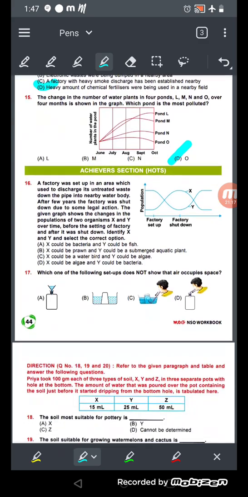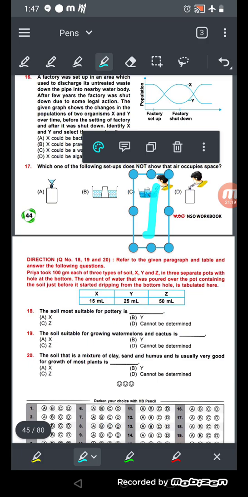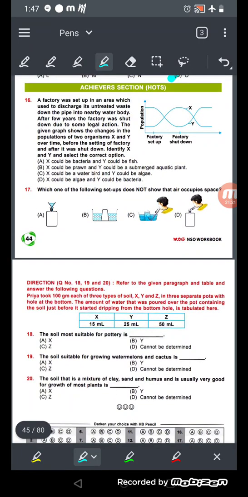Okay. Now see number 16 and 17. Number 16: A factory was set up in an area which used to discharge its untreated waste down the pipe into a nearby water body. So there is a factory that is discharging untreated waste into a water body, a river, okay. After a few days the factory was shut down due to some legal action. So the factory was closed after some days.